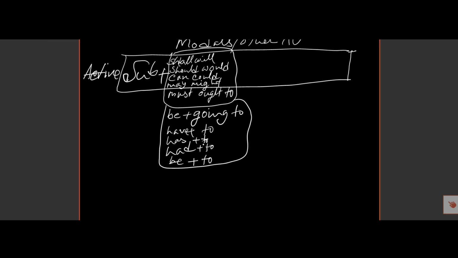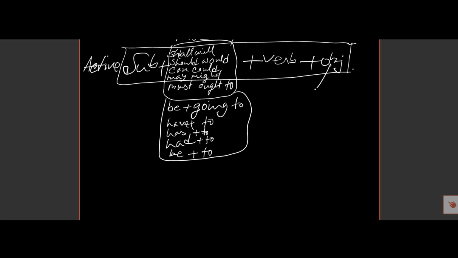And if any one of these verbs is here, then main verb and then object, and full stop.